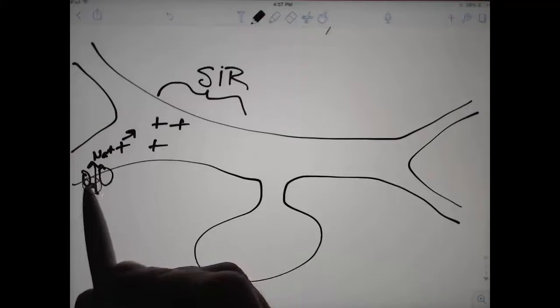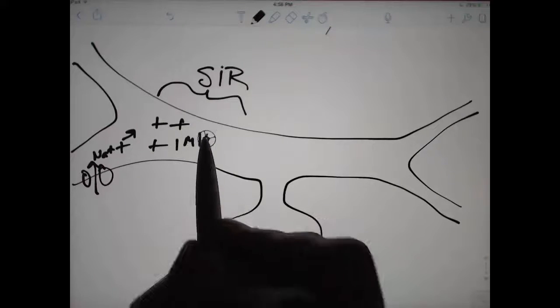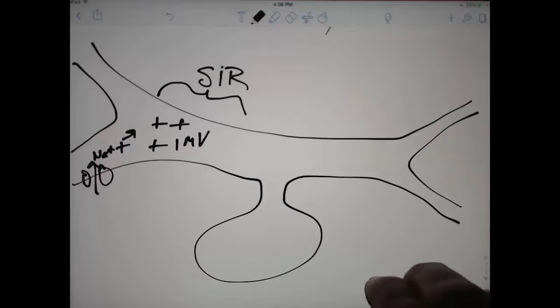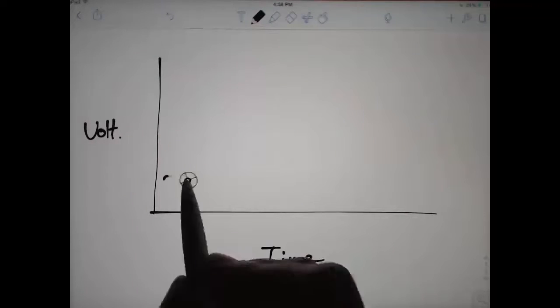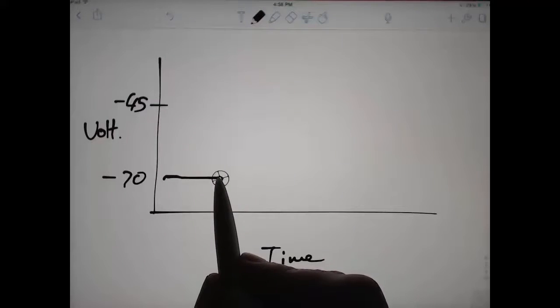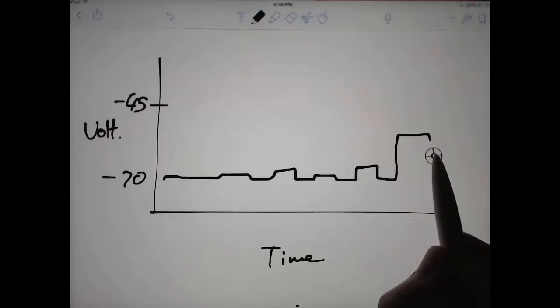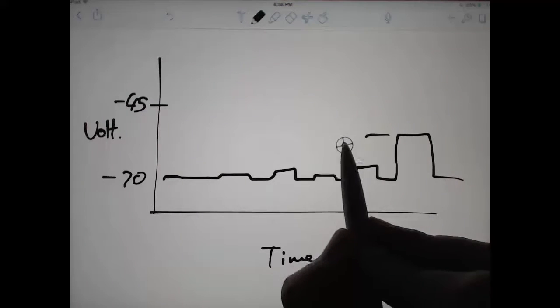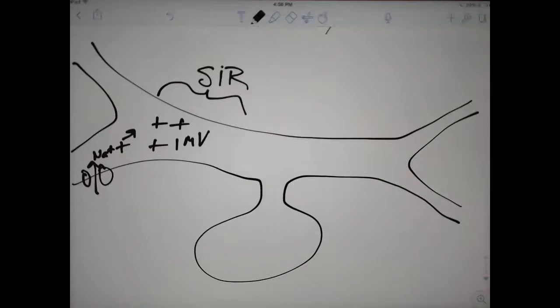A problem is that with a weak stimulus, that depolarization might be 1 millivolt. Threshold is -45. If we plot voltage versus time, starting at -70 with threshold, what we'd see is these small changes, and even with large depolarizations, we're still not at threshold. This neuron is extremely insensitive to small changes in voltage.